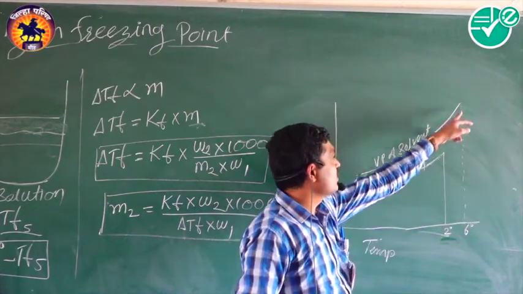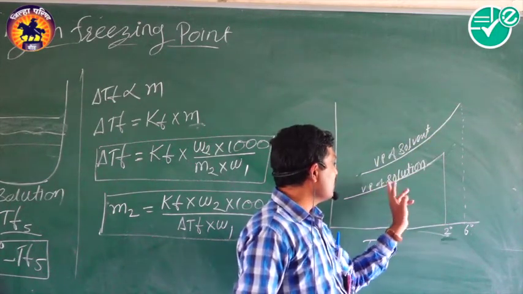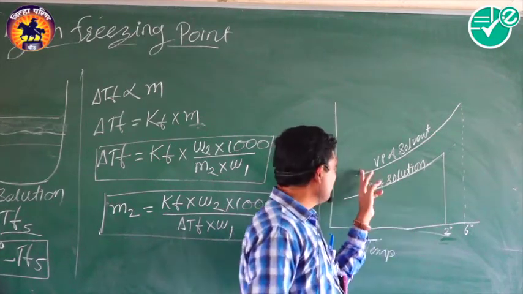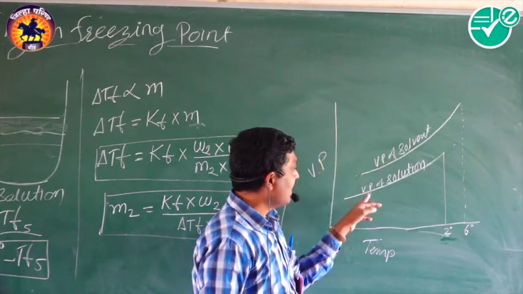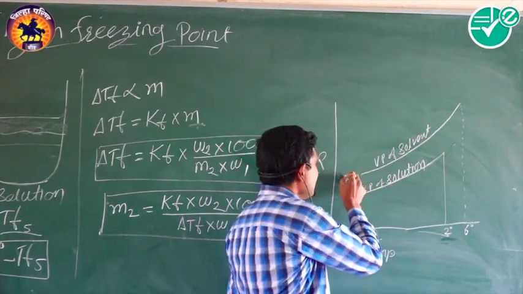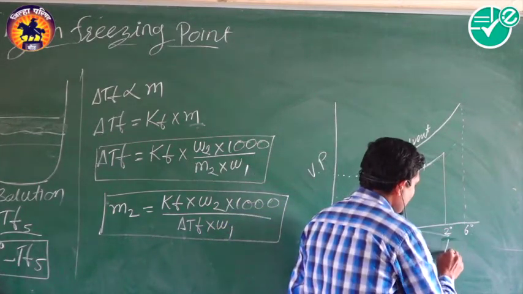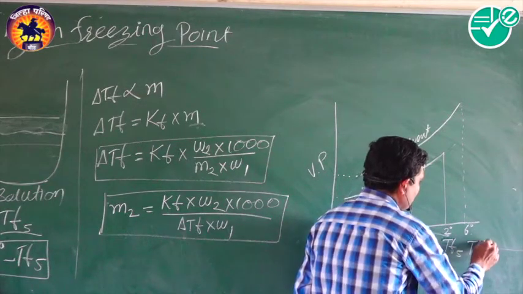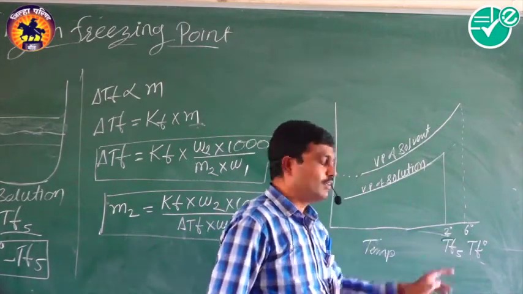Here 6 degree is the freezing point of the solvent, and 2 degree is the freezing point of the solution. We know that the vapor pressure of the solvent is higher, and the vapor pressure of the solution is lower. So these are the vapor pressures and these are the freezing points. So 2 is the freezing point Tf of the solution, and Tf naught is the freezing point of the solvent, which is higher than that of the solution.